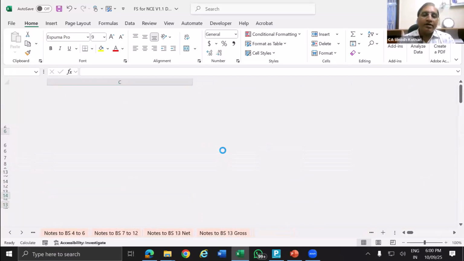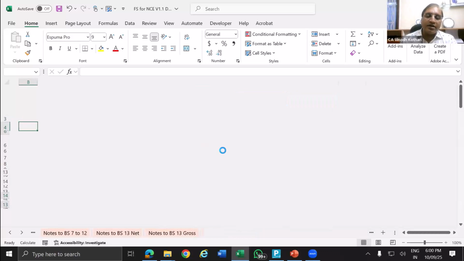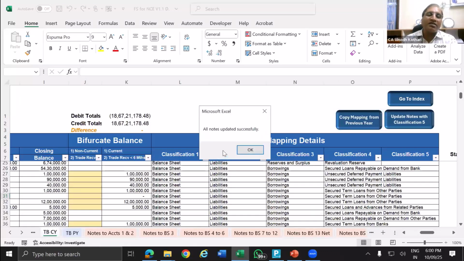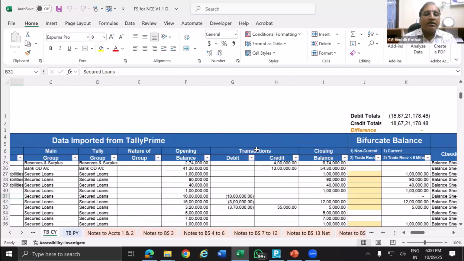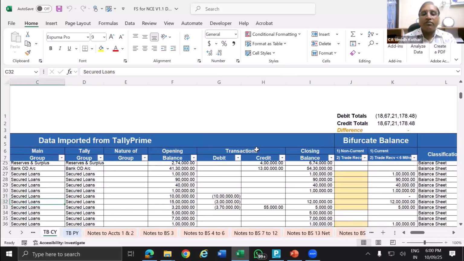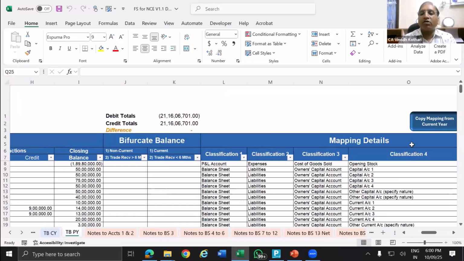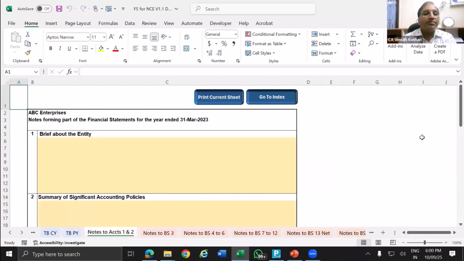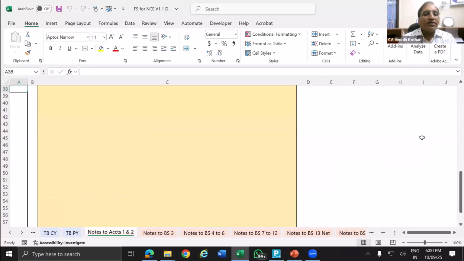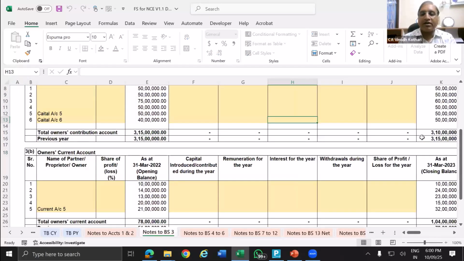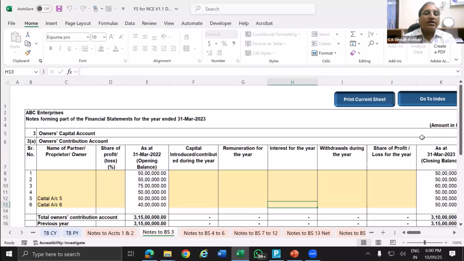So what I have done, earlier I have taken the sundry debtor and creditor from the trial balance. Now I have taken from the trade receivable and payable classification. Same way I have updated the copy mapping from current year. This and all you can fill it. Then you can see this capital account. That's what I said. This is updated with Tally.